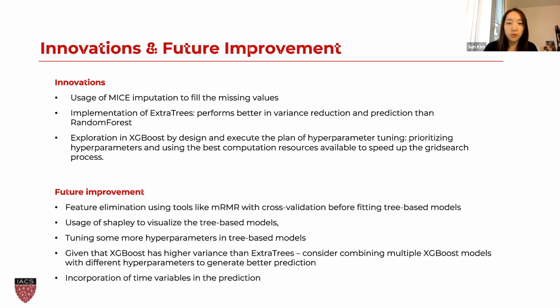Still, there is some room for improvement, such as feature elimination using tools like MRMR, combining multiple XGBoost models with different hyperparameters, and incorporating time variables in the prediction.